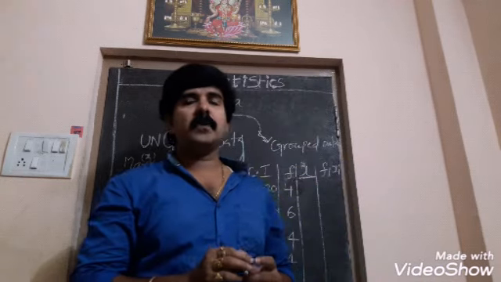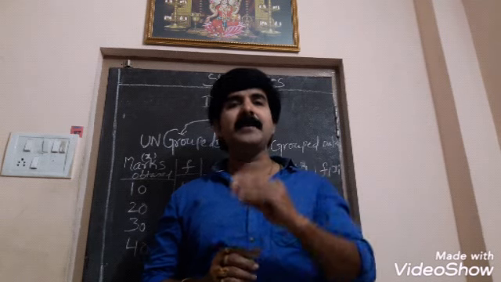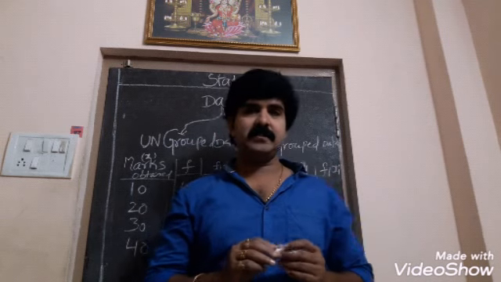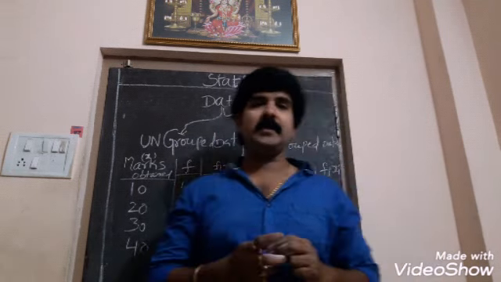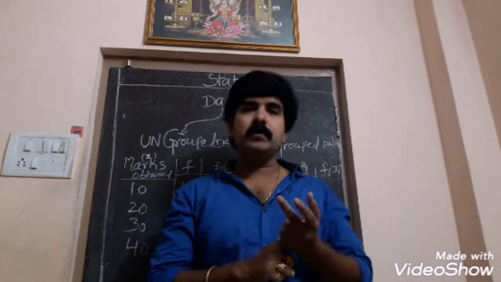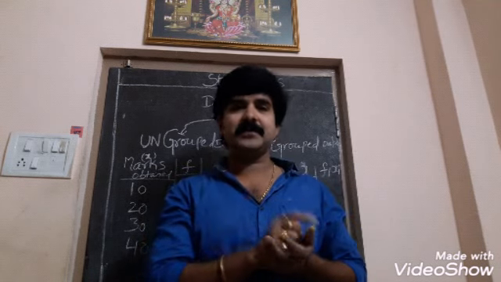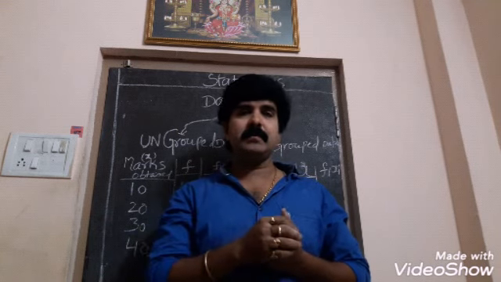So, let us first discuss the primary concepts in statistics. There are three main concepts in statistics at your level. What are they? Arithmetic mean, mode and median.